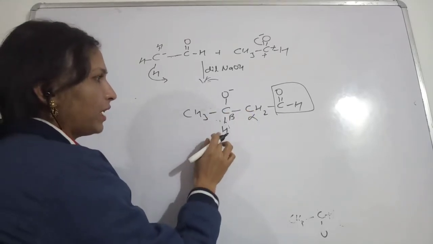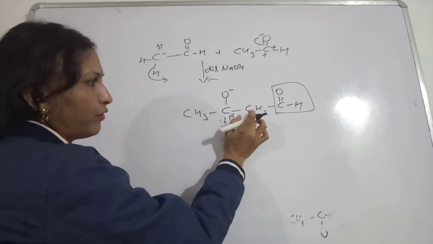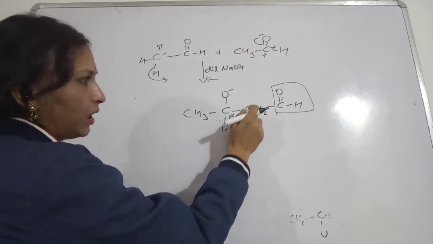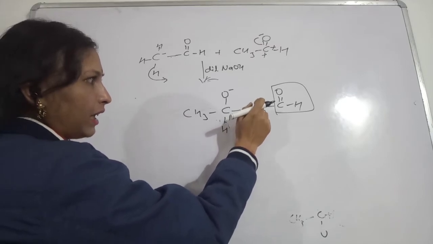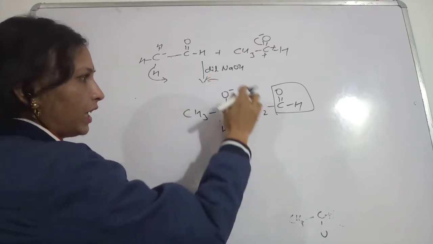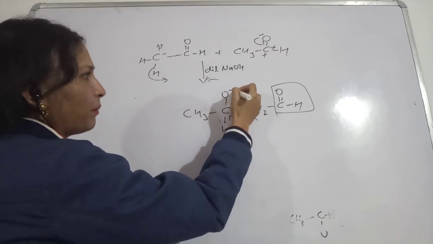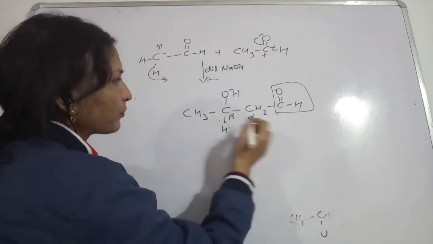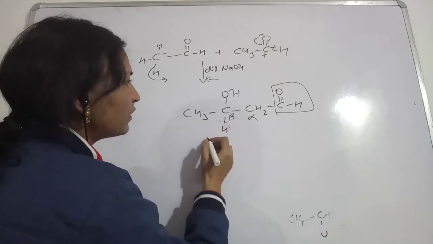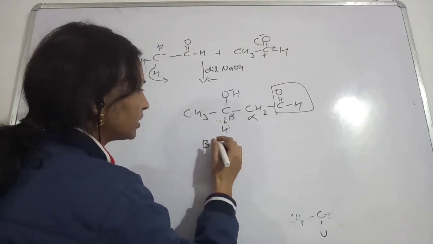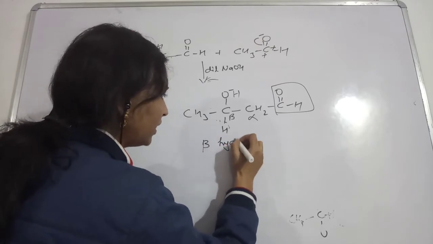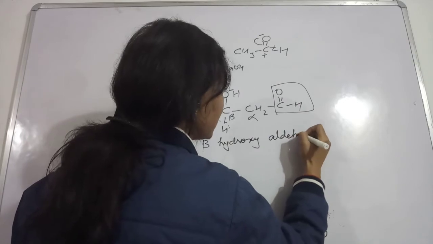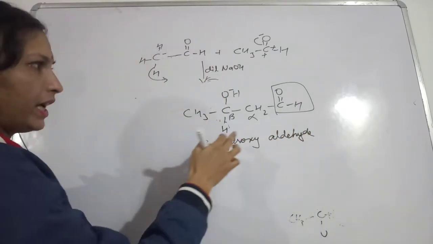The hydrogen which has left, the hydrogen which was present on the alpha carbon, was abstracted because of this NaOH, and that hydrogen will come and occupy this place. So this will be called beta hydroxy aldehyde.